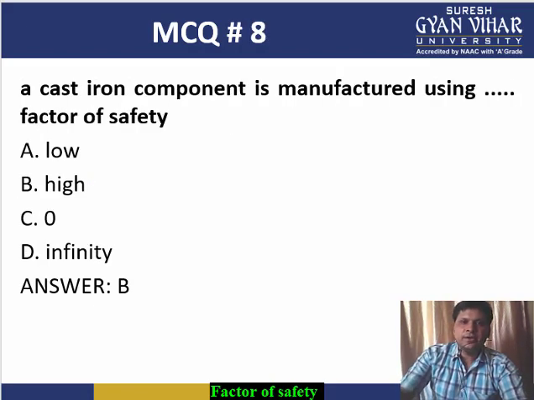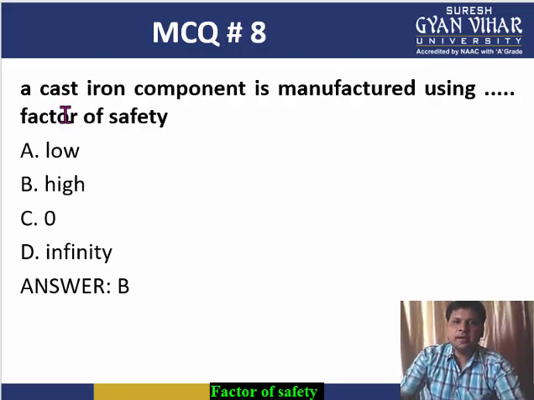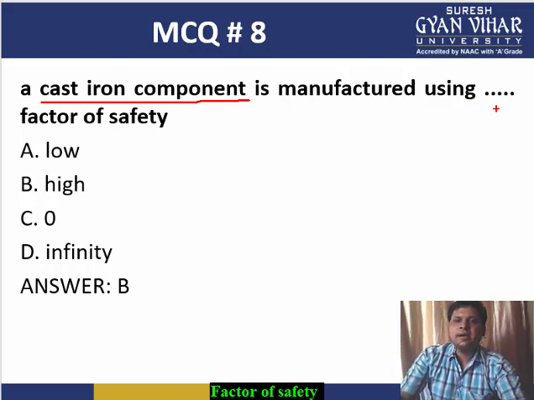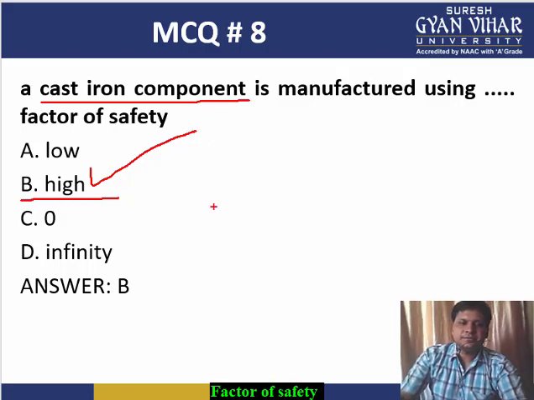Then the next MCQ: a cast iron component is manufactured using dash factor of safety. Cast iron is a brittle material, and in brittle material the failure is due to ultimate tensile strength, and therefore we take a high factor of safety. So the answer will be B.